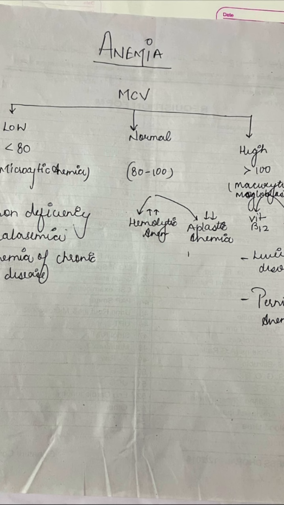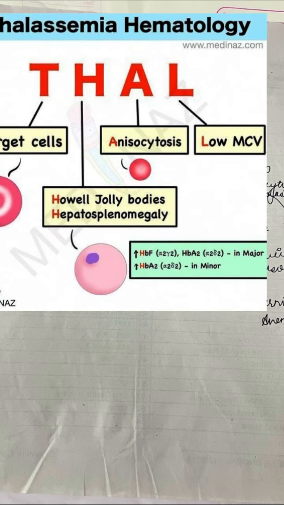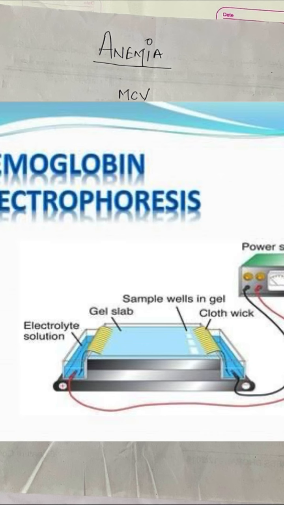Then come to the second thing, that is thalassemia. Although thalassemia is a rare disease, it is present in younger patients, and MCV by RBC is less than 14. For confirmation, you can go for electrophoresis.